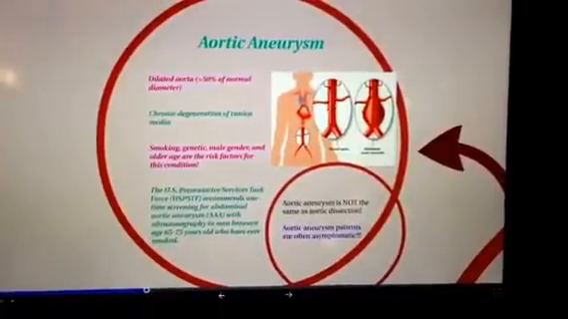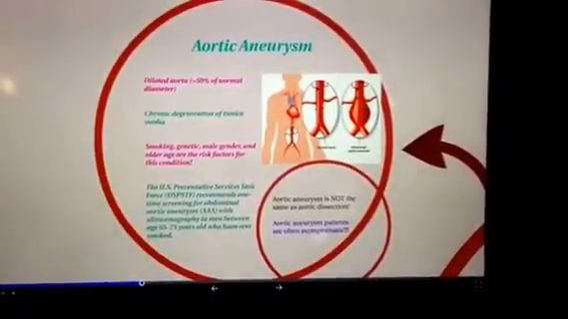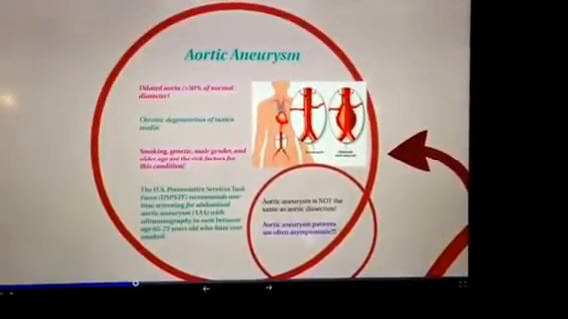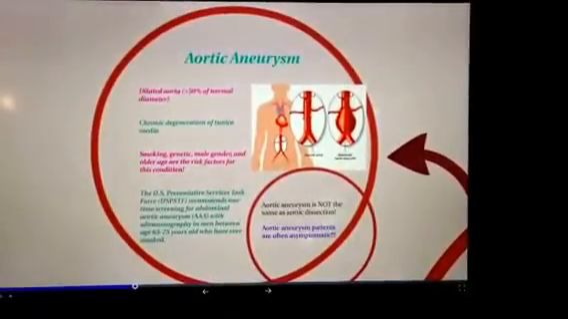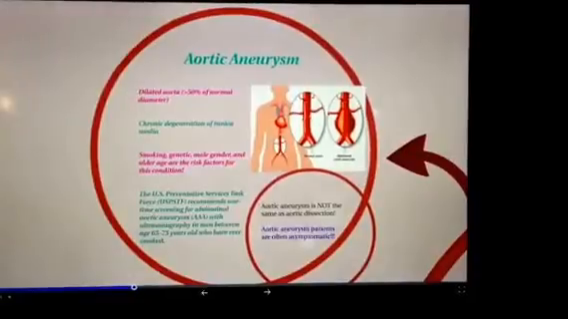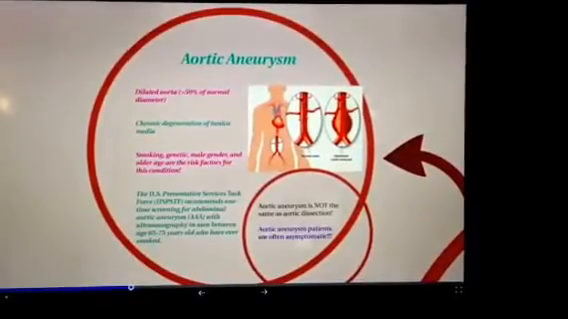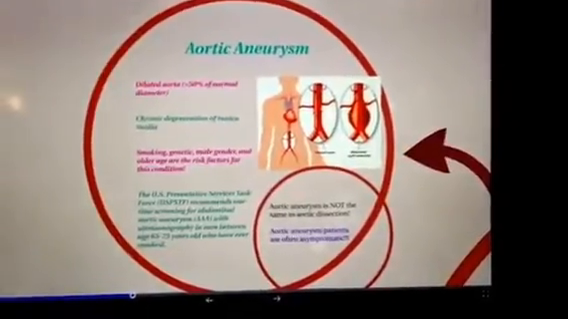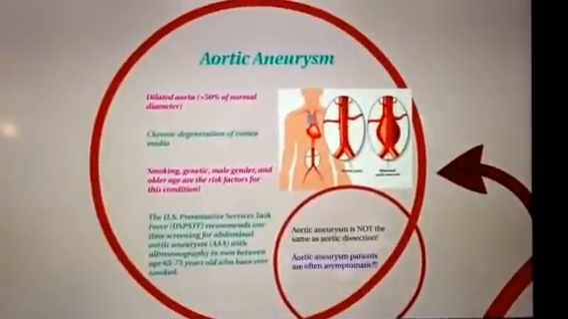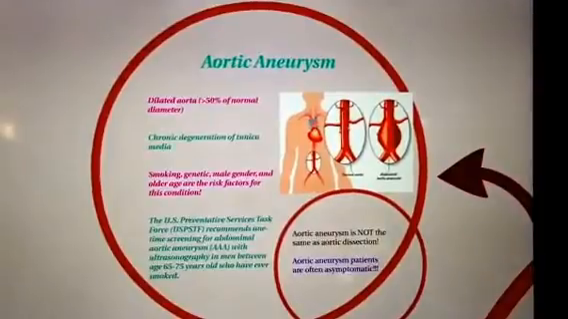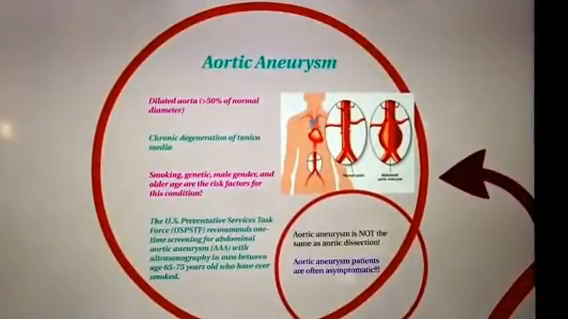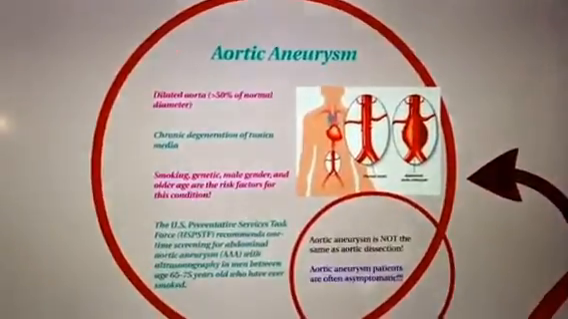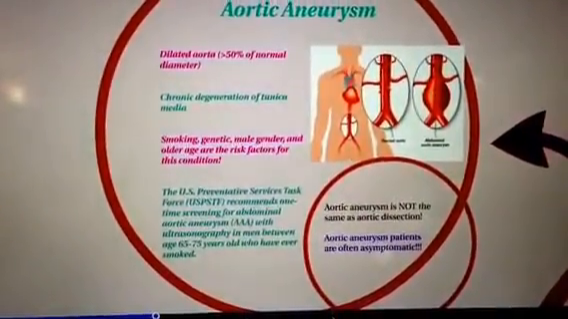Aortic aneurysm is a focal dilation of the aorta, with the enlargement representing at least a 50% increase over the normal aortic diameter. Aortic aneurysm is the result of chronic degeneration of the arterial wall, particularly the tunica media. Smoking, genetics, male sex, and older age are risk factors for this condition.